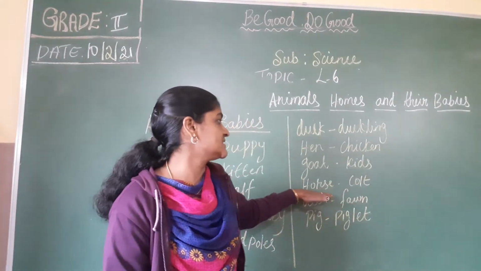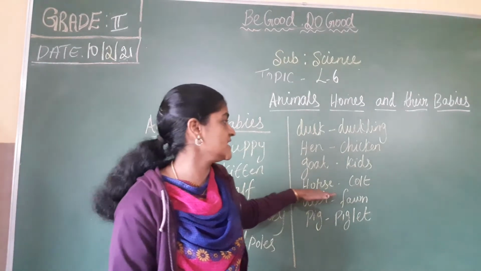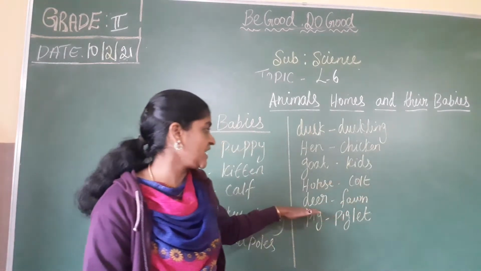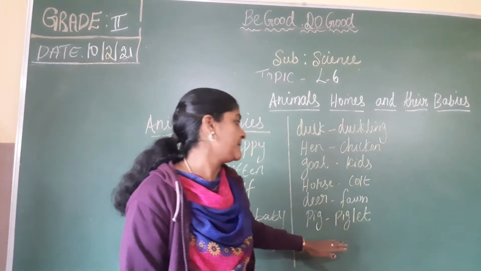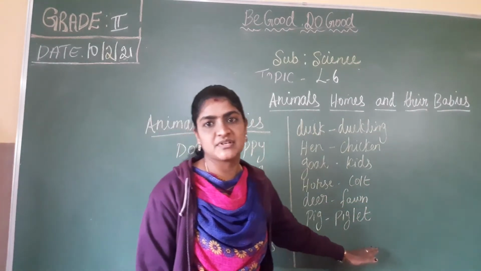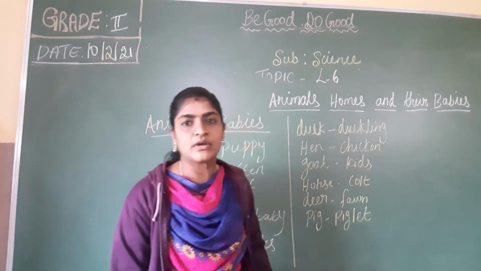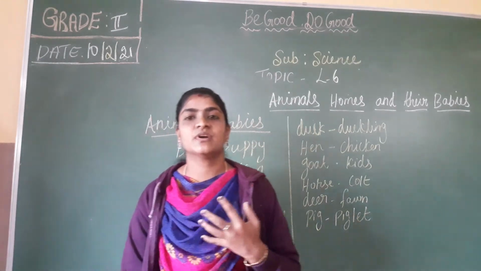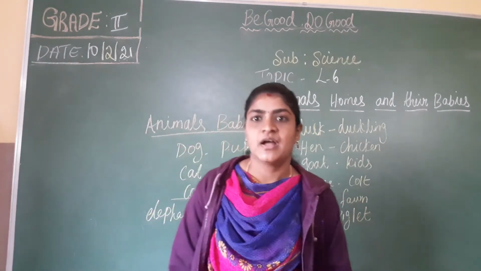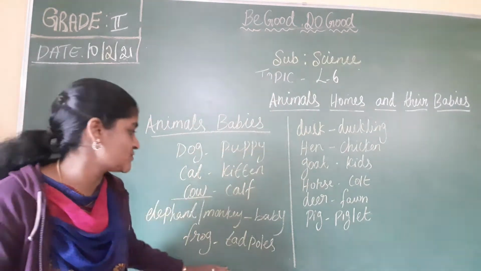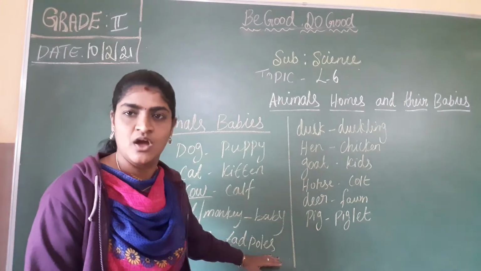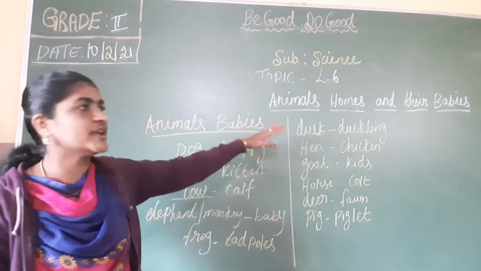The horse, the young one is called a colt. Deer, the young one is called a fawn. Pig, the young one is called a piglet. For lion, the young one is called a cub. Even the frog, the young one is called a tadpole. So these are all young ones' names.